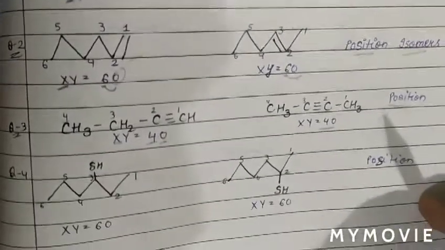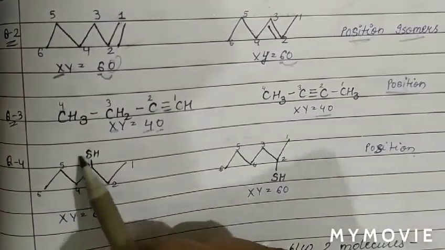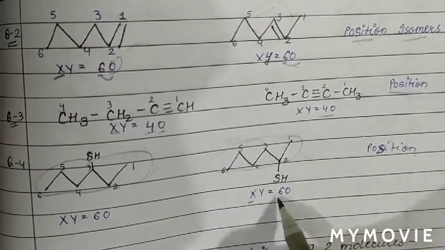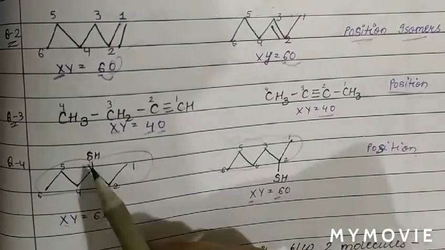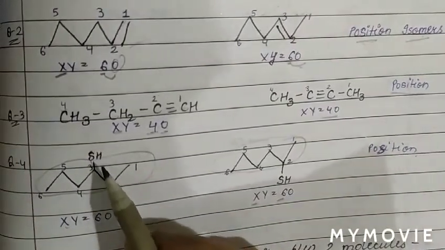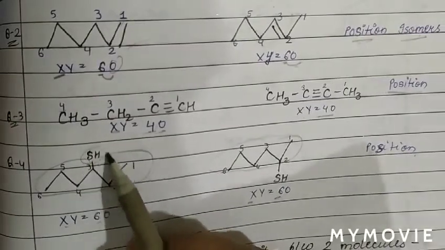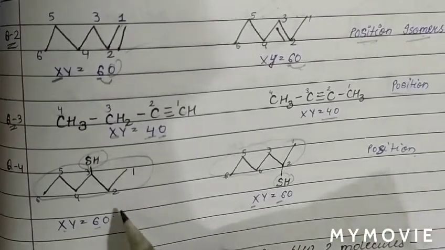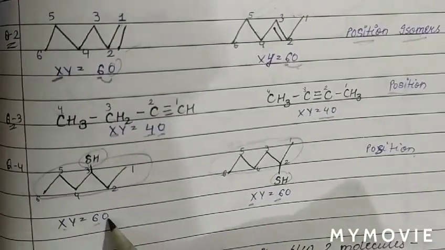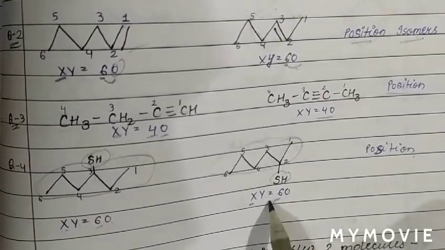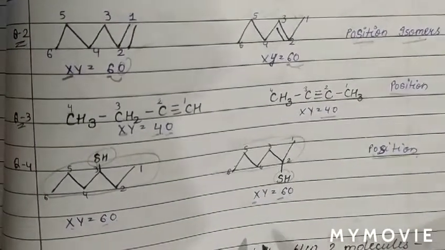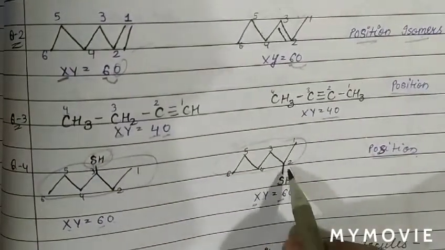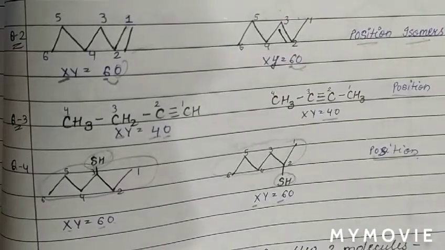Now see the next case. The number of carbon atoms in the main chain is 6, so x is 6. Here also the number of carbon atoms in the main chain is 6, so x is 6. Y is the side chain starting with carbon atom. There is a side chain of SH, but there is no carbon atom. Here also there is no carbon atom in the side chain, so the value of y is equal to 0. So the xy number is the same, so these are also position isomers. Also, this is the functional group thiol, with the position of thiol at the third position and at the second position. So these two isomers are position isomers.